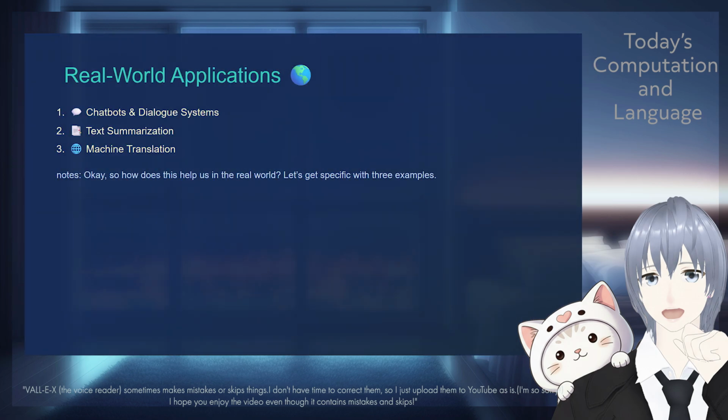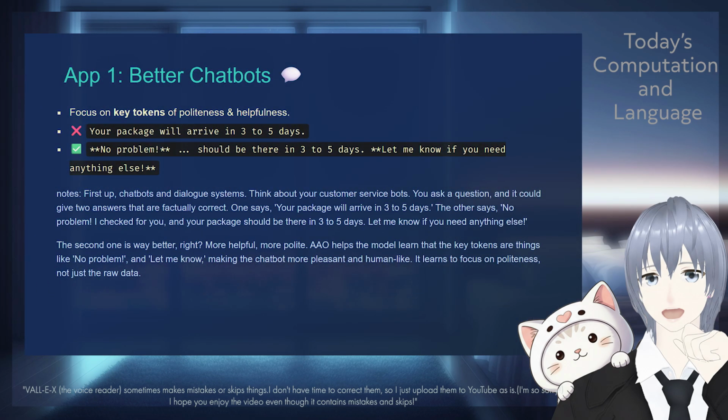Okay, so how does this help us in the real world? Let's get specific with three examples. First up, chatbots and dialogue systems. You've got your customer service bots. You ask a question, and it can give two answers that are factually correct. One says, your package will arrive in 3 to 5 days. The other says, no problem, I'll check for you, and your package should be there in 3 to 5 days. Let me know if you need anything. The second one is way better, right? More helpful, more polite.